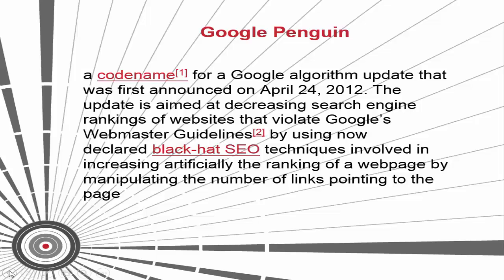In January 2012, the so-called page layout algorithm update, also known as the top-heavy update, was released, which targeted websites with too many ads or too little content above the fold. Penguin 3 was released October 5, 2012, and affected 0.3% of queries. Penguin 4, aka Penguin 2.0, was released on May 22, 2013, and affected 2.3% of all queries. Finally, Penguin 5 was released on October 4, 2013, and affected 1% of queries, and has been the most recent of the Google Penguin algorithm updates.